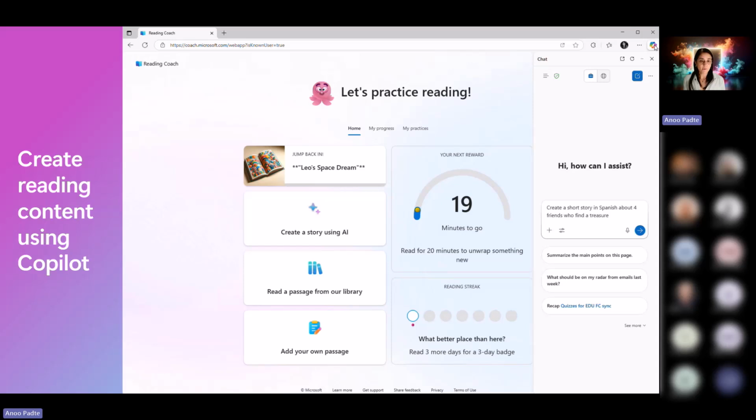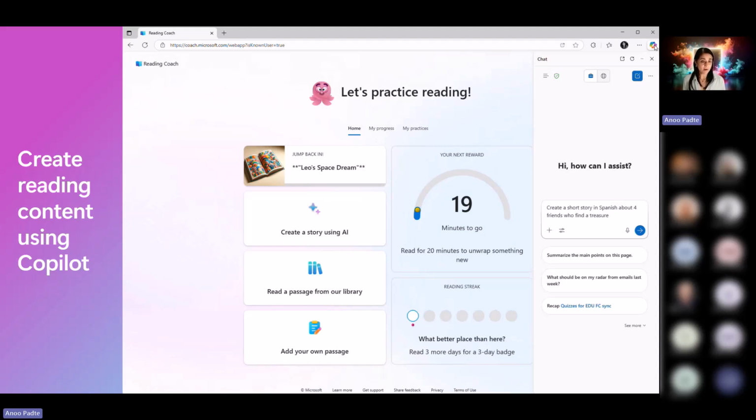Also, already students and learners can create content using Copilot. Many of you have told us about that. So we built that in as a tip for them. You can go into Copilot, bring it up from Edge in the top right corner, click on that icon and ask for the content to be created. Ideate with Copilot if you want to create the story that you want or passage that you want. You can create it in multiple different languages and then paste it in Reading Coach. Reading Coach will then detect the language that the content is in, up to 80 different languages, and then read it out aloud in Reading Coach.